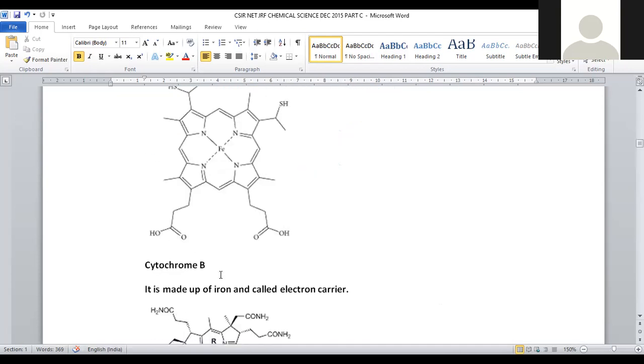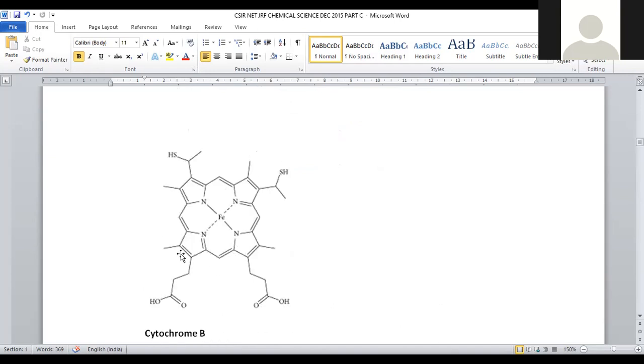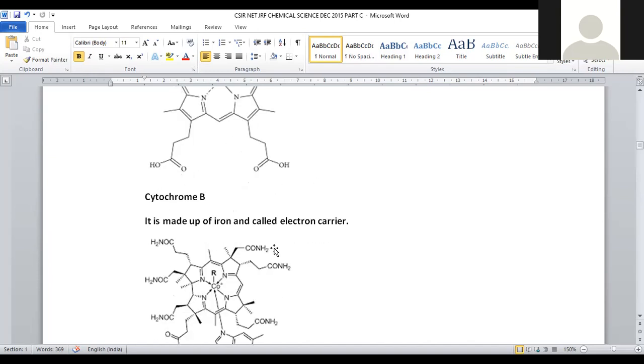And next is cytochrome B. This is the structure of cytochrome B. Again, it consists of a porphyrin ring system and central iron surrounded by pyrrole moieties, and 6-membered rings are also present within the complex. And here we have the side chain cysteine. Cytochrome has cysteine amino acid moieties, and the main purpose of cytochrome is to be an electron carrier. It is used to transport electrons from one region to another region, so it is regarded as an electron carrier.